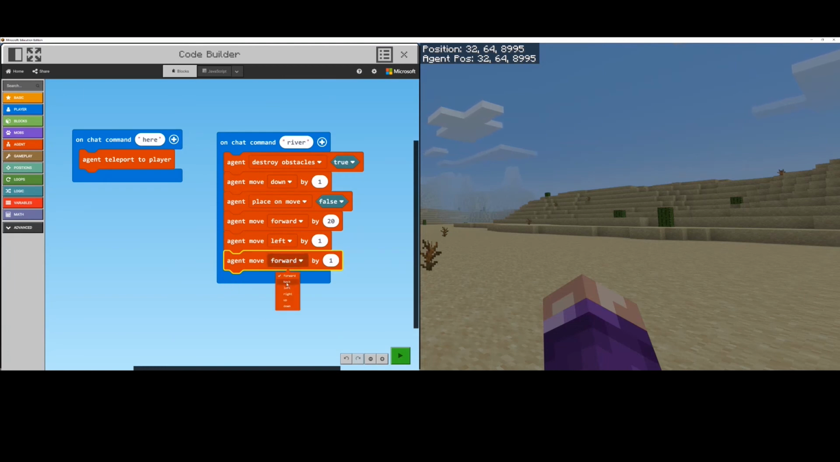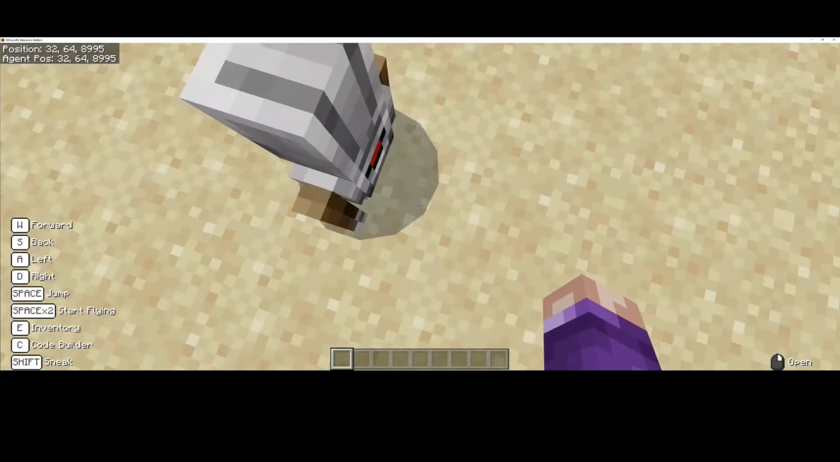Okay, and then they're going to move backwards. We just need to make sure that we turn this on to true so we don't have any bugs in our code. Okay. And I'm going to now just fly up into the sky.